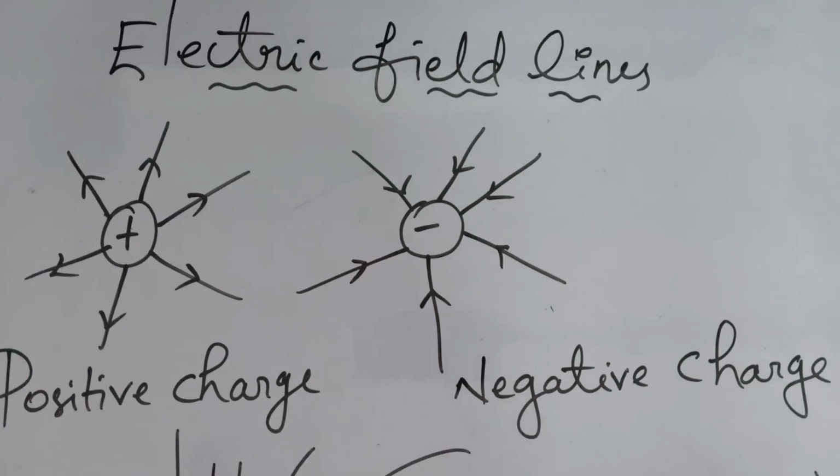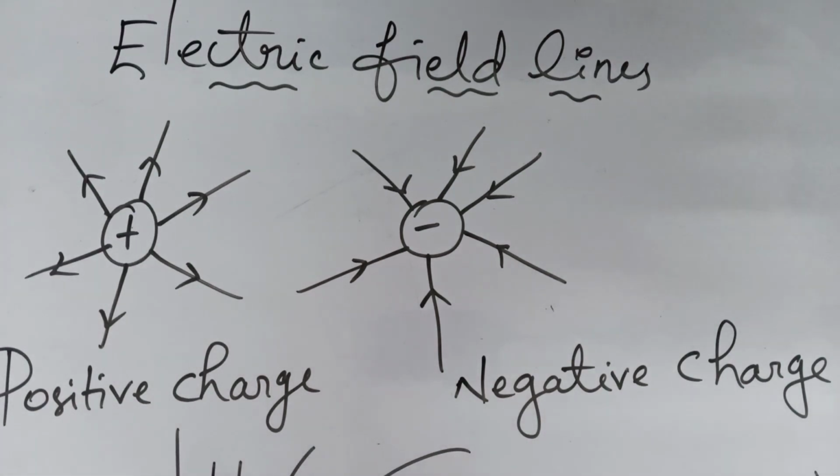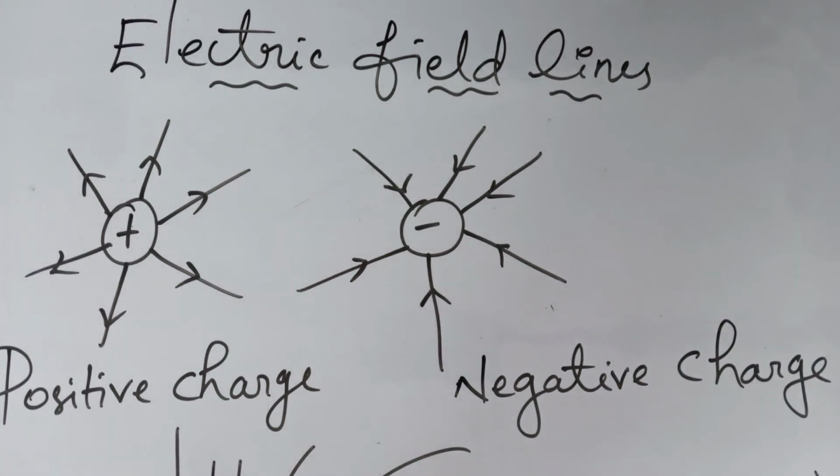Clear? Now we have electric field lines. So electric field lines are an aid in visualizing electric field, so that we can use them to visualize the electric field. In a uniform electric field, the lines of force will be straight, and for a non-uniform electric field we can see the lines of force will be curved. Also, the tangent to the line at any point gives the direction of electric field intensity. So that is a peculiarity of that. That means the tangent drawn to the line at any point gives the direction of electric field intensity.